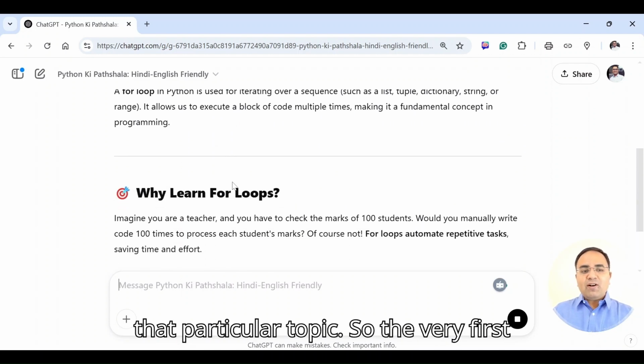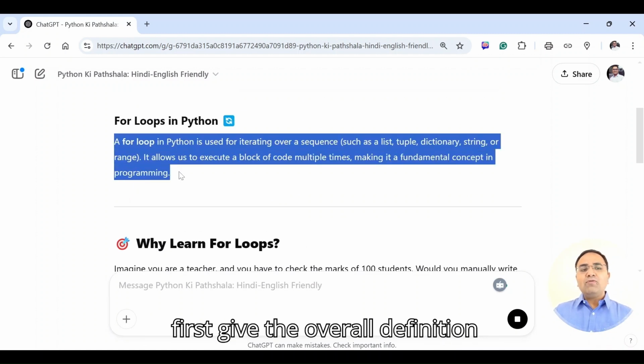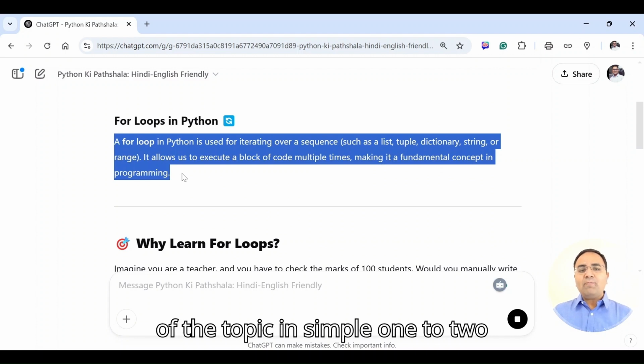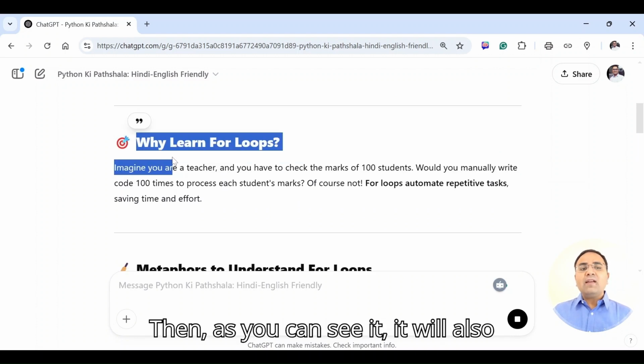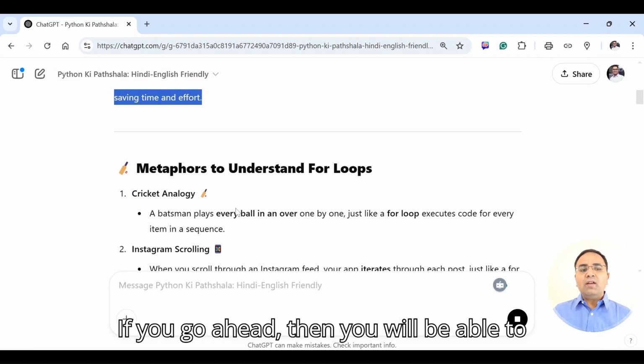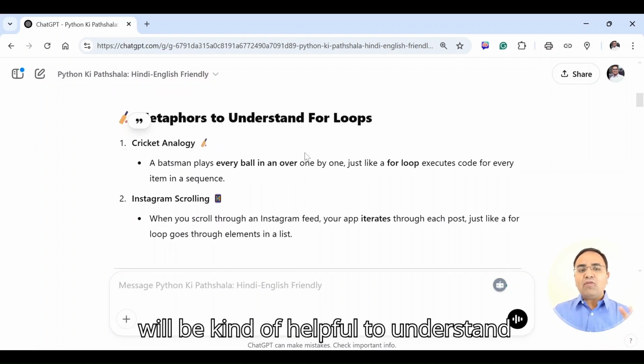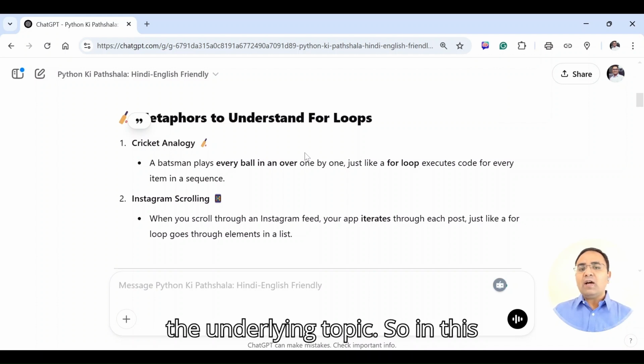So the very first aspect, as you can see, is that it's going to first give the overall definition of the topic, in simple 1 to 2 sentences. Then, as you can see, it will also provide motivation: why learning the underlying topic is important. If you go ahead, then you will be able to see a lot of metaphors, which will be helpful to understand the underlying topic.